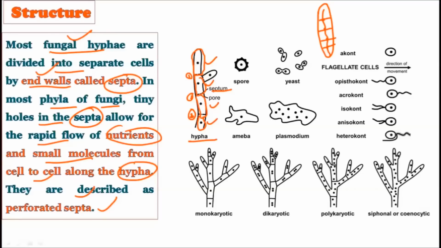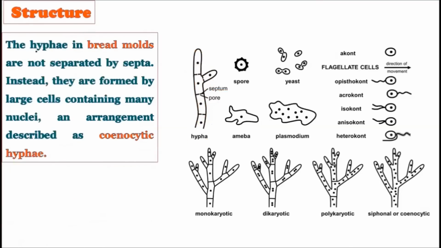So this term perforated septa is very important from the examination point of view. This is a very peculiar structural detail of the fungi: the hyphae are separated by septa, forming many cells, and these septa possess small pores. Through these small pores, nutrients and small molecules can be transported from one cell to another, and such a type of septa is called perforated septa.